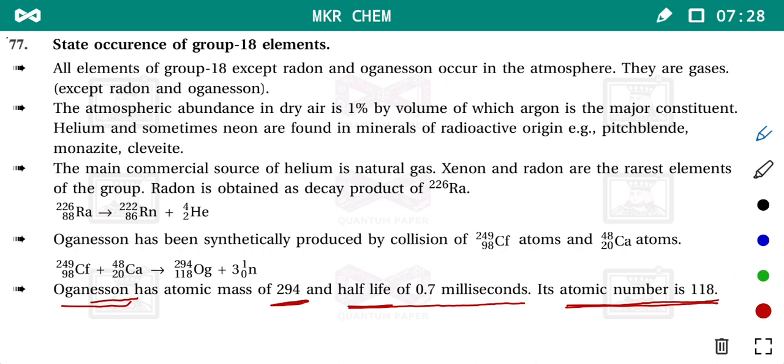Some objectives you are asked. This reaction is important. 1% by volume is important. From where helium and sometimes neon are obtained, these 3 ores are important. So prepare all these things for objectives.